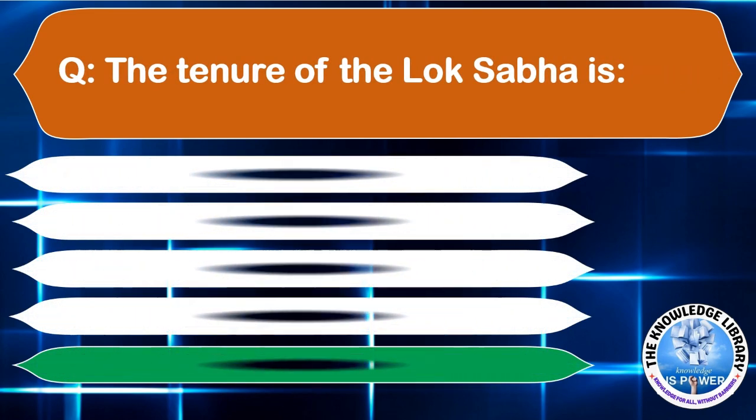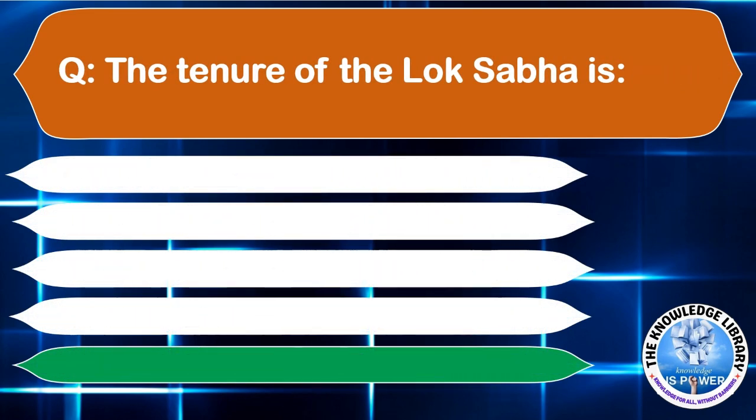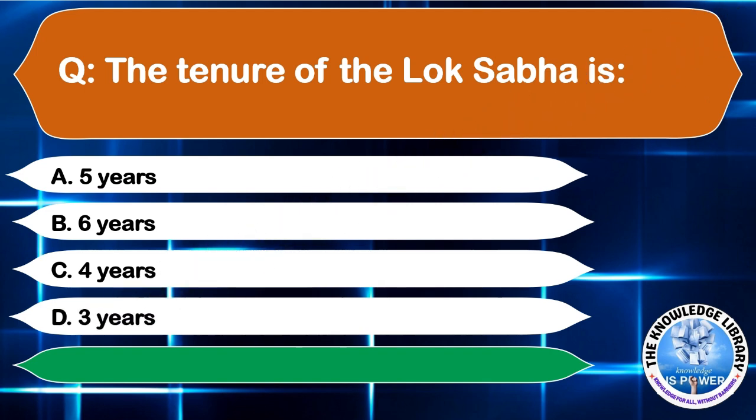The tenure of the Lok Sabha is option A, 5 years, option B, 6 years, option C, 4 years, or option D, 3 years. The correct answer is option A, 5 years. Moving to the next question.